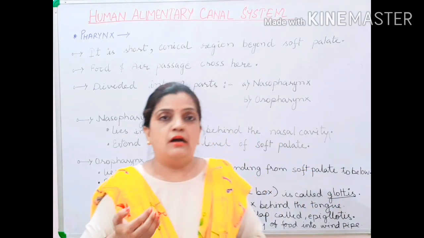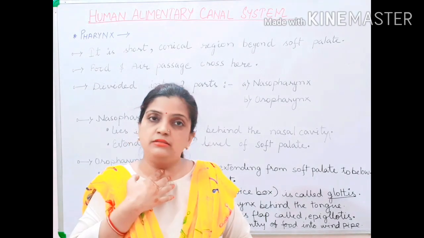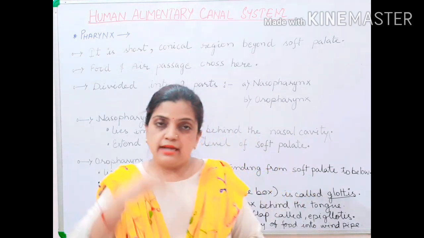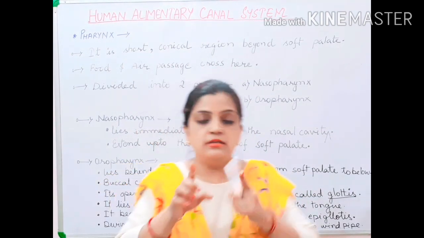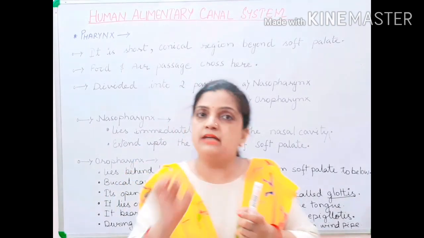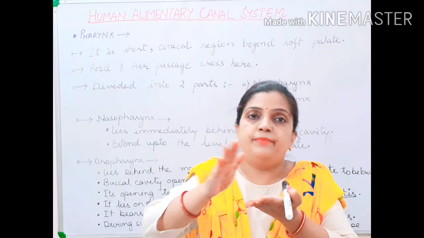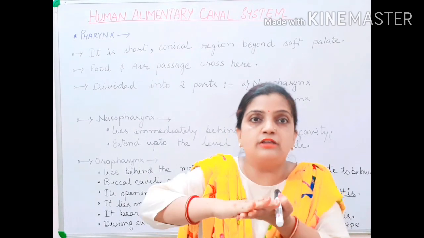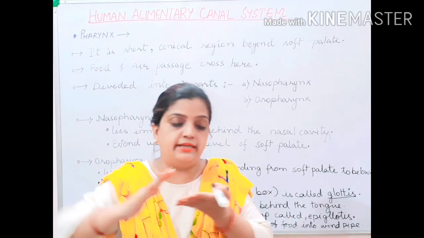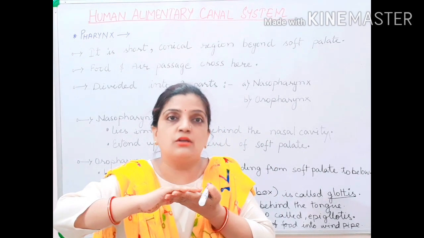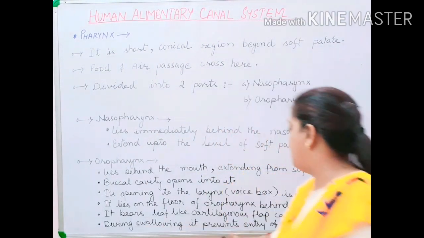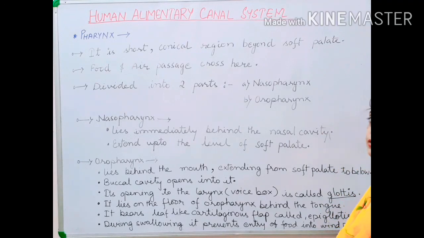Your oropharynx leads to the larynx part through the glottis, and this glottis at the bottom is protected by a leaf-like structure made up of cartilage, covering the glottis from above. Why is it covering it? Why is it fitting on the glottis? So that during swallowing of food, it prevents the entry of food into the windpipe.